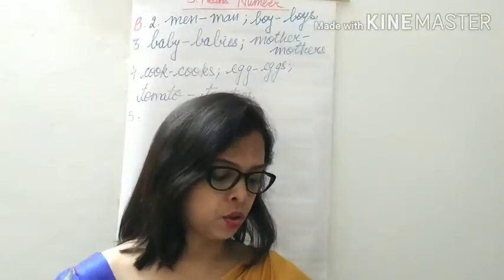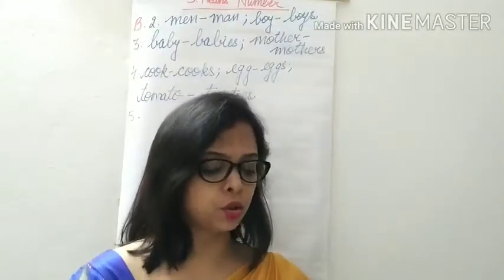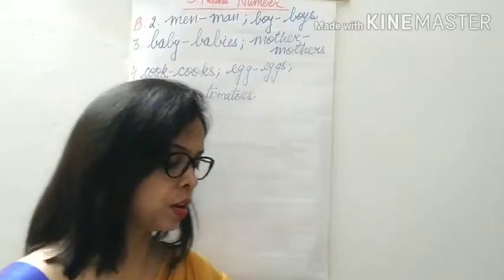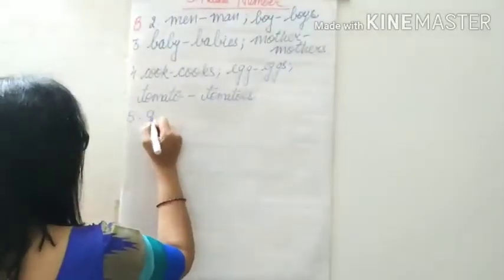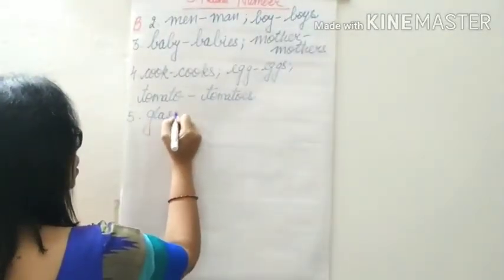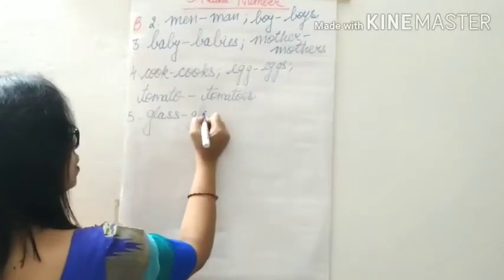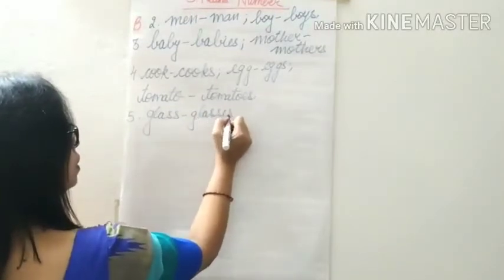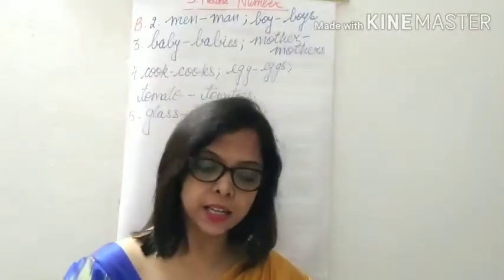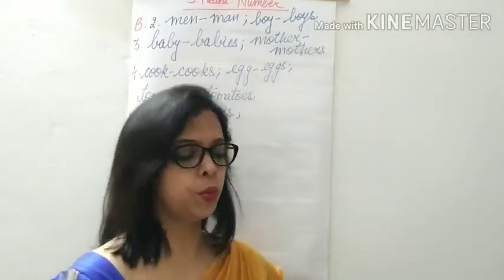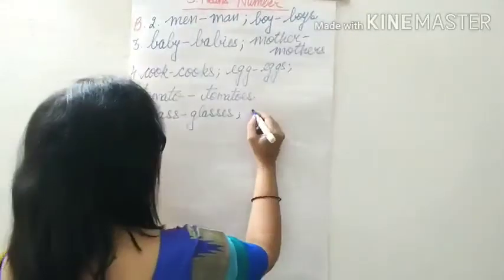Mother put the glass and the dish on the shelf. So glass ending with double S, so we add ES to it. So glass becomes glasses. Dish ending with SH, so we add ES to it. So dish becomes dishes.